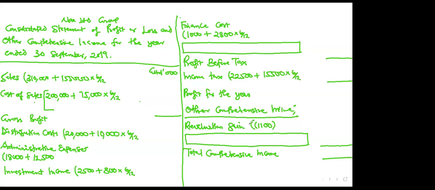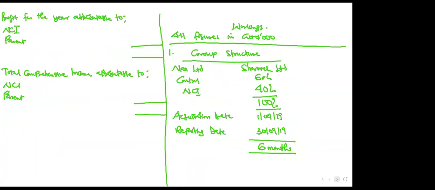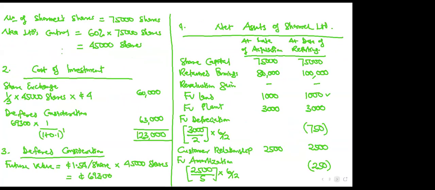So do this first. As for revaluation gains, only the parent, so you don't multiply anything by 6/12. Everything of the subsidiary, multiply by 6/12. Have you done that? Now, what is your working two? Cost of investment.